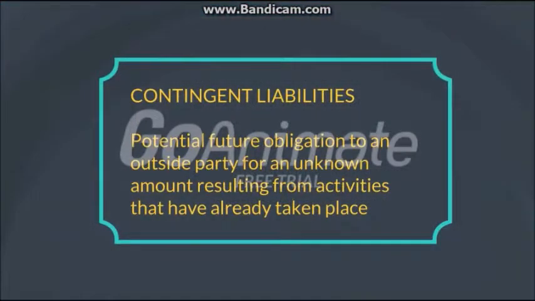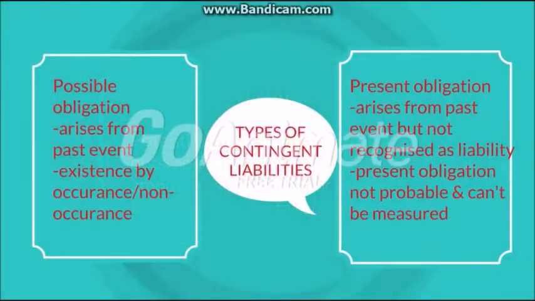Contingent liability is a potential future obligation to an outside party for an unknown amount arising from activities that have already taken place. There are 2 types. For possible obligation, it arises from past event, whose existence will be confirmed by the occurrence or non-occurrence of uncertain future events. For present obligation, it arises from past event but is not recognized as liability. It is also not probable and cannot be measured.